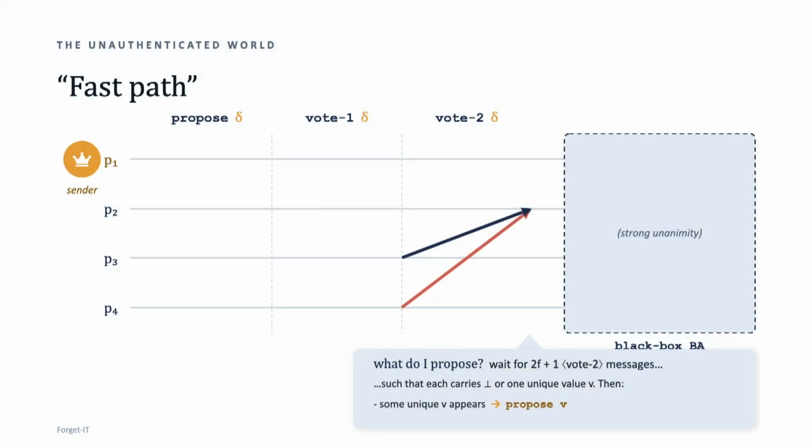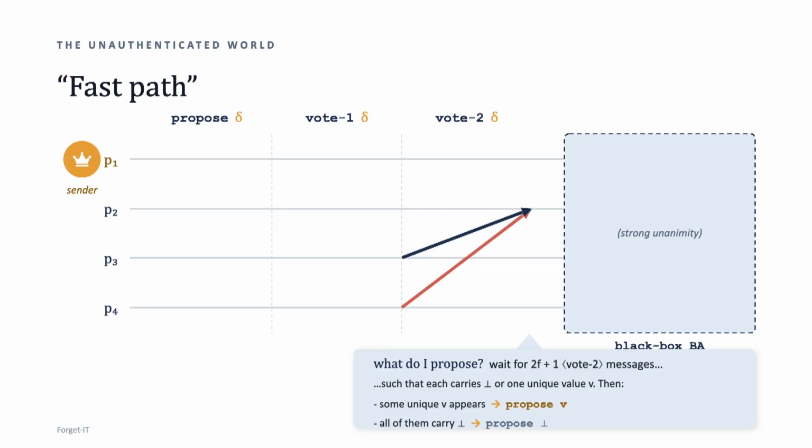And once I actually obtain a clean set, if I see a non-bottom value within my clean set, I'm going to adopt that value, no questions asked. Otherwise, if all of these values are for bottom, I'm going to adopt bottom and propose it to the black box Byzantine agreement primitive. Now, I just want to first tell you why this rule is actually both live and safe.